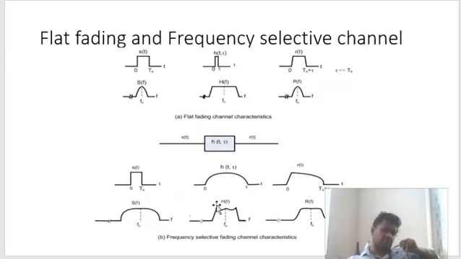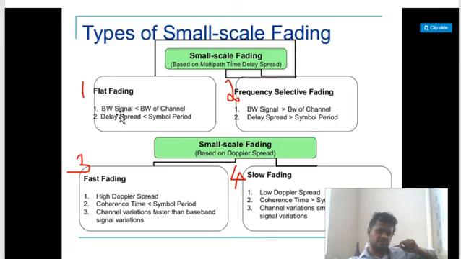Because this channel bandwidth is less and signal bandwidth is more. So, what is this tau? Tau is the delay. Remember, when we are characterizing a channel with delay, we put tau. I think it is clearly understood why this condition is being given.